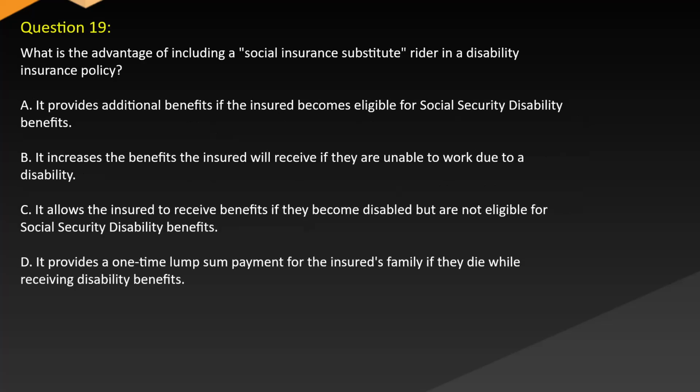Question 19. What is the advantage of including a social insurance substitute rider in a disability insurance policy? A. It provides additional benefits if the insured becomes eligible for Social Security disability benefits. B. It increases the benefits the insured will receive if they are unable to work due to a disability. C. It allows the insured to receive benefits if they become disabled but are not eligible for Social Security disability benefits. D. It provides a one-time lump sum payment for the insured's family if they die while receiving disability benefits.